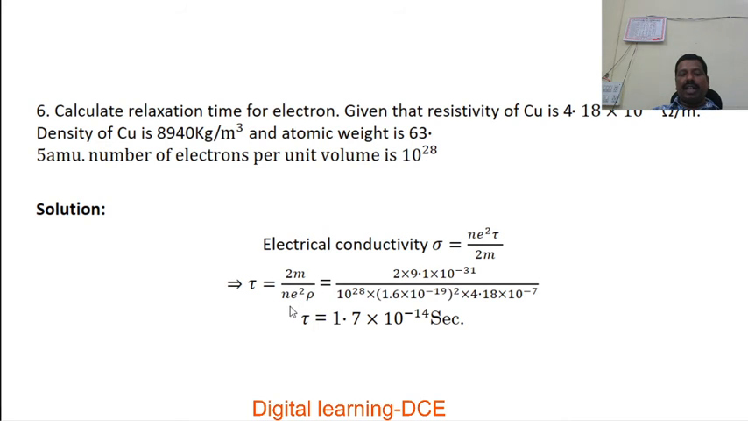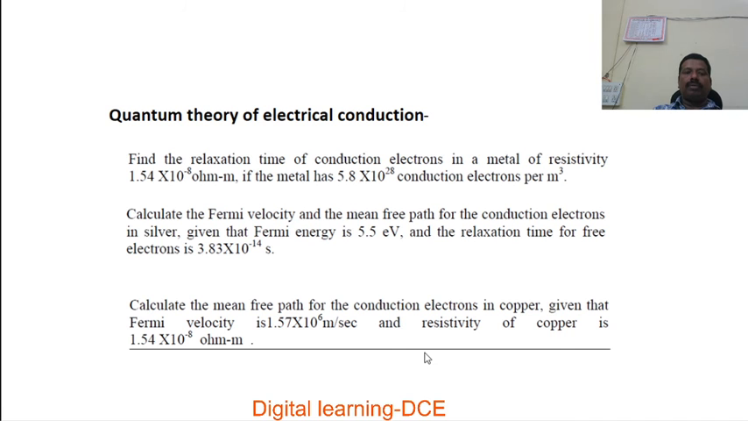m is the mass of electron, N is the free electron density, that is given as 10 power 28, e is the charge of electron, and rho is the resistivity of copper. Substitute these values. We have 2 into 9.1 into 10 to the power of minus 31 divided by 10 power 28 into (1.6 into 10 power minus 19) whole square into 4.18 into 10 power minus 7. To simplify this, we get the relaxation time tau as 1.7 into 10 to the power of minus 14 seconds.